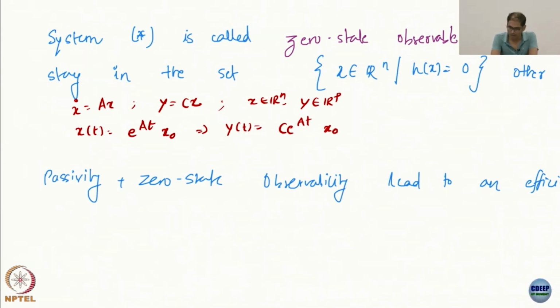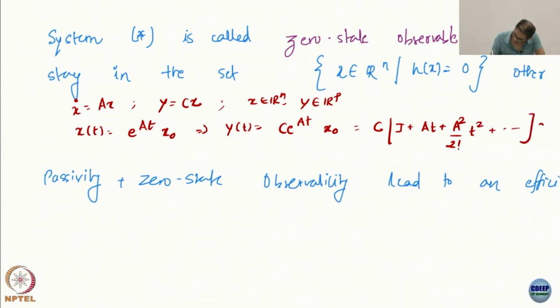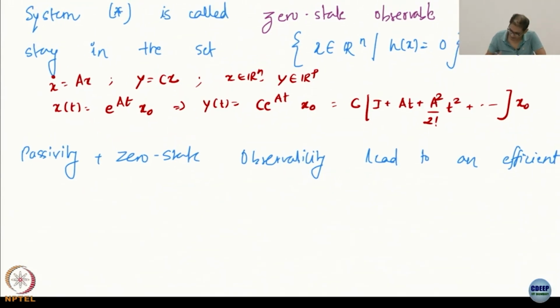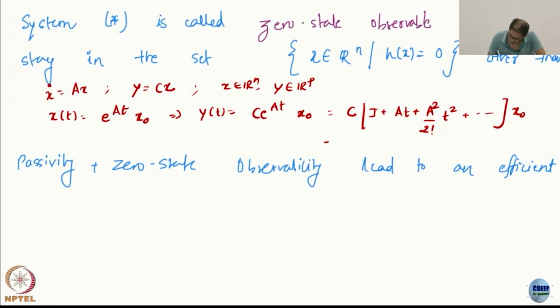So, why do we have the observability matrix condition? Because if I expand this, what is it? Identity plus At plus A squared by 2 factorial t squared and so on, multiplying x0. You can already start to see, I can write this as an infinite series if you want.